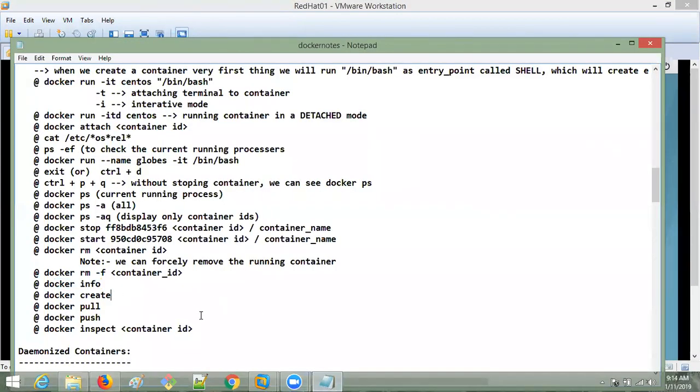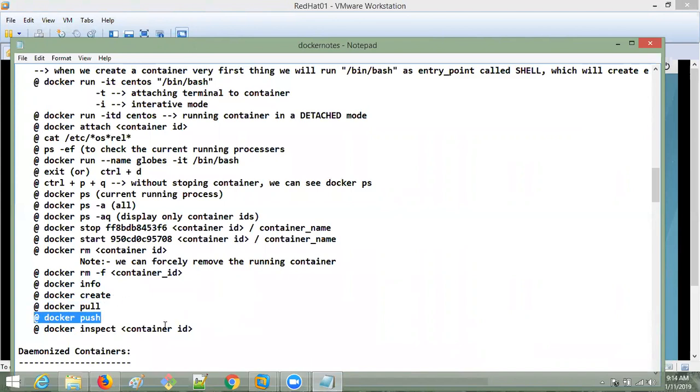And Docker create and push, we have done pull, right? Sorry, pull we have done. We'll go with the push also. When we are creating custom images, then we have to go with the push. Once we create the custom image, we have to push those images to the Docker registry.